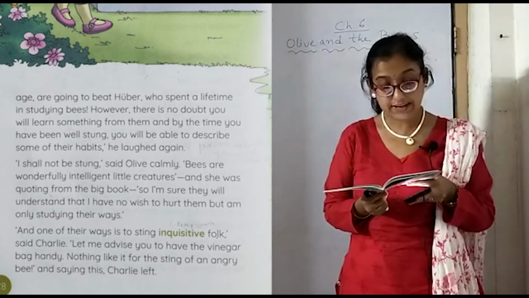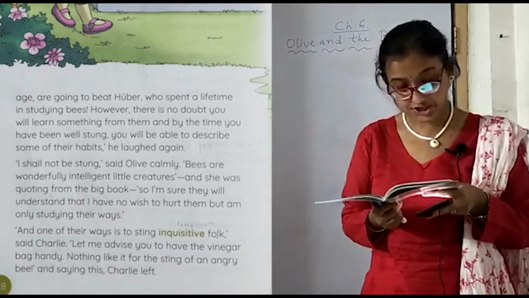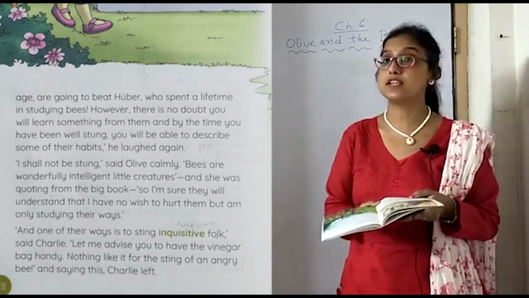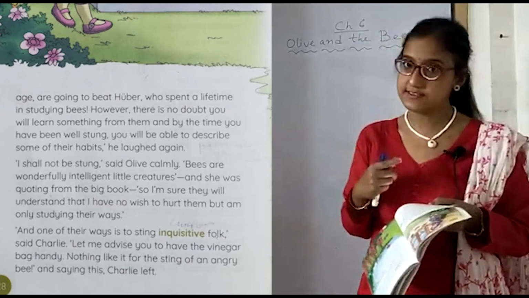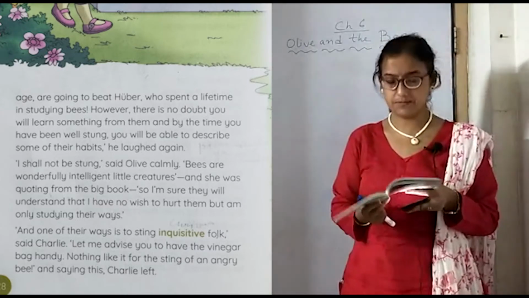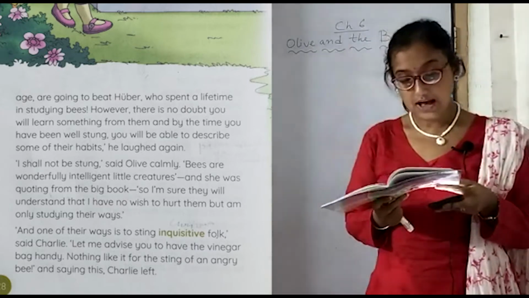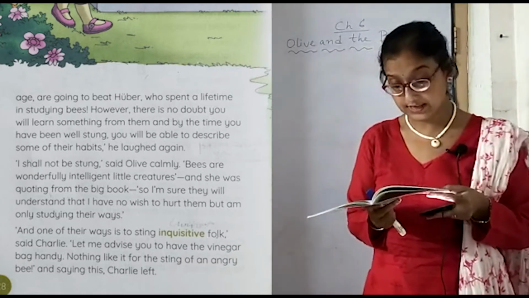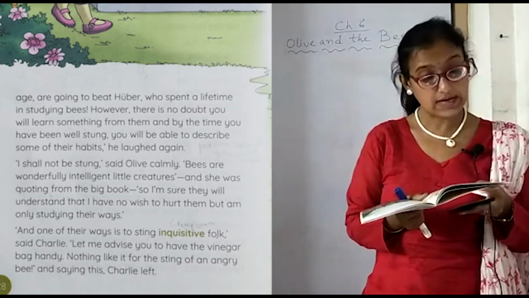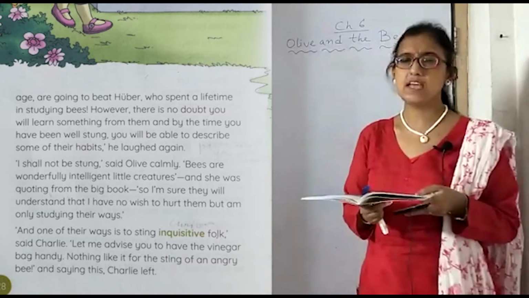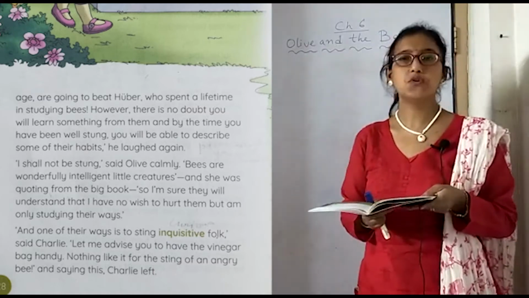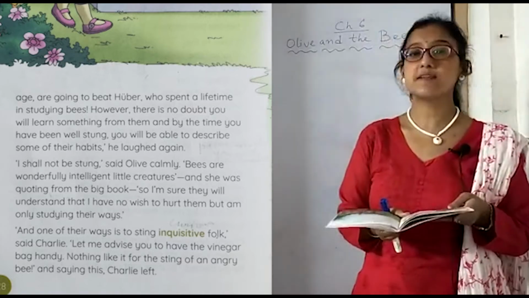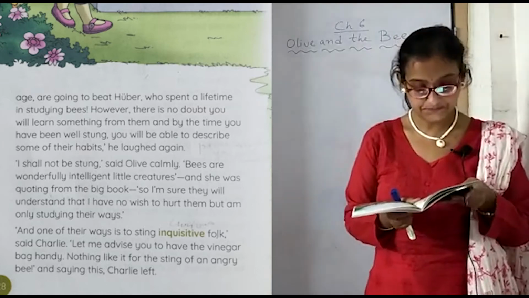Bees are wonderfully intelligent little creatures, she was quoting from the big book. In the big book it is written that bees are obviously very intelligent creatures, so I will not be stung by the bees. I am sure they will understand that I have no wish to hurt them, but am only studying their ways. They will know that I am not here to hurt them. I will only find things out about them and tell the world about it.